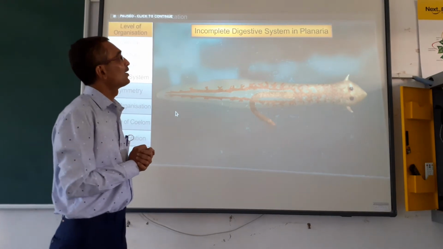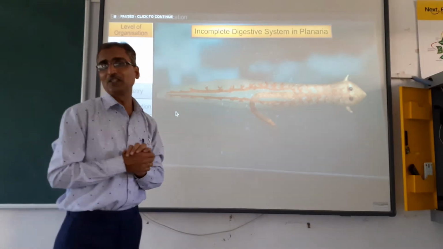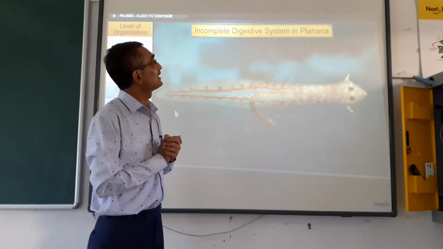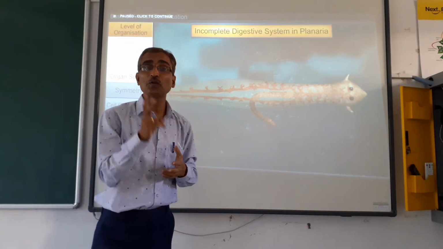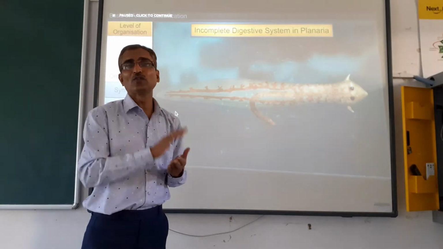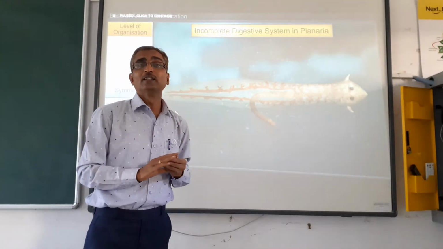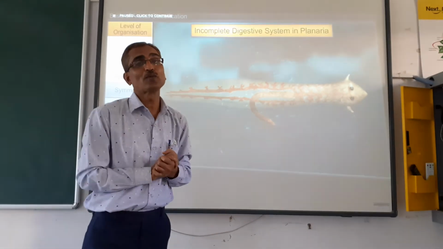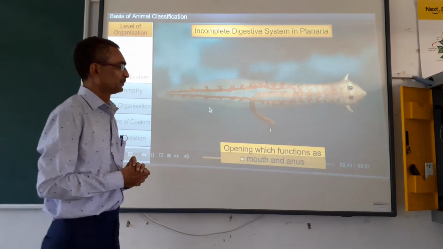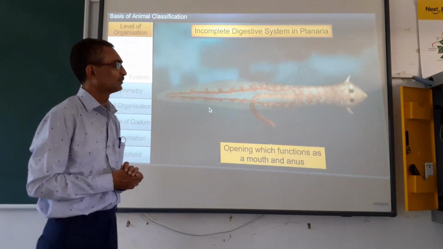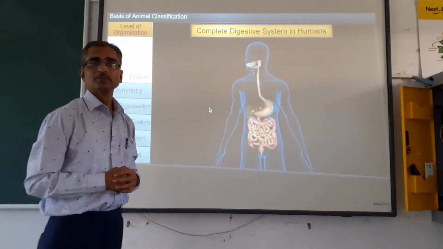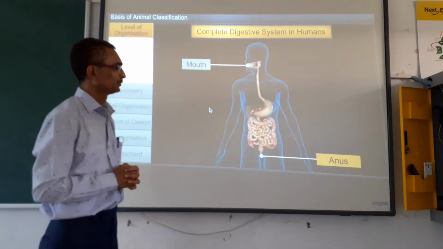The next is a complete digestive system, wherein there are two openings, a mouth and an anus. Through the mouth food is ingested, and through the anus waste is removed from the body. Humans have a complete digestive system.